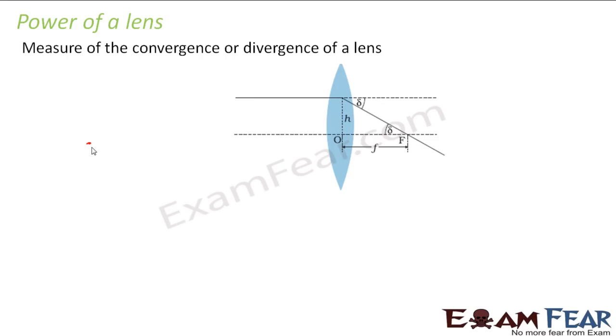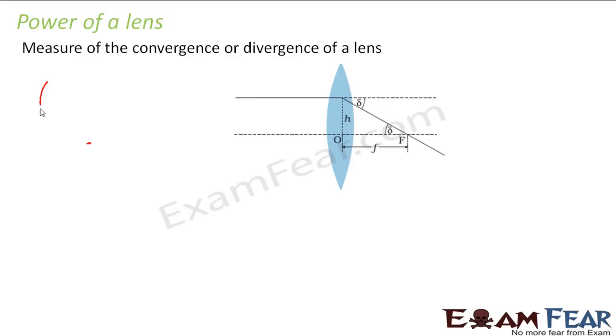If it is a convex lens, it is a measure of convergence of the lens. If it is a concave lens, it is a measure of divergence of the lens. Now, this power actually depends on the focal length of the lens. You might be wondering how come power is dependent on the focal length of the lens?